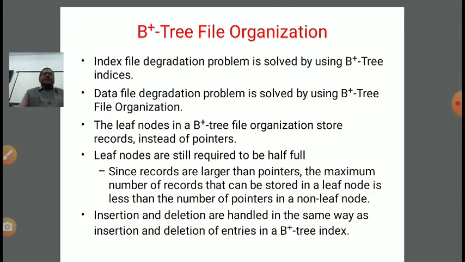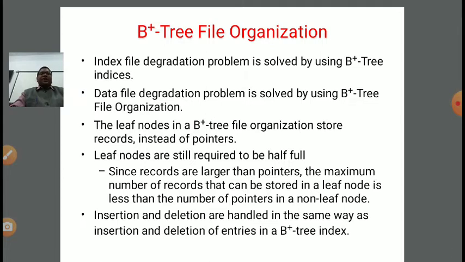Now index file degradation problem is solved by using B plus tree indexes, right? So we can say as and when the file keeps on increasing in size, there is a degradation problem that occurs in the file system, which is solved by B plus tree indexes, right?